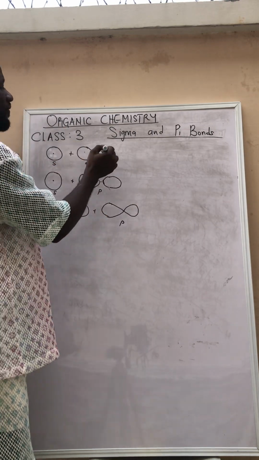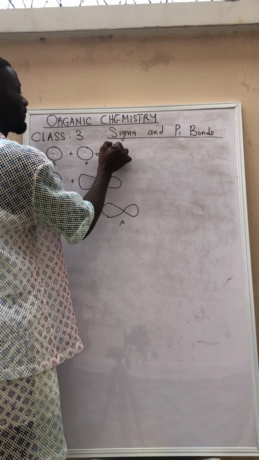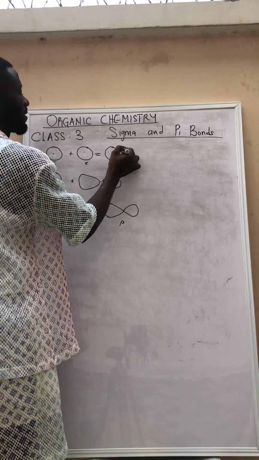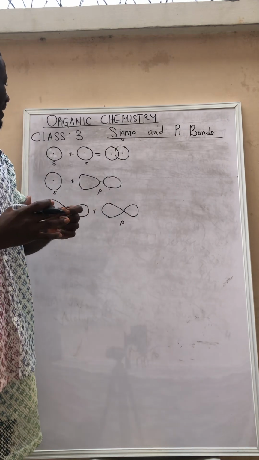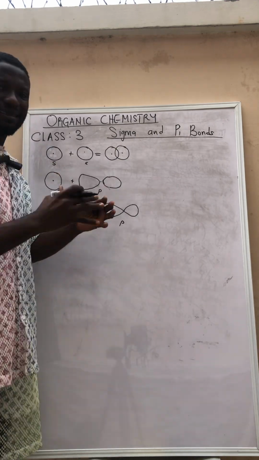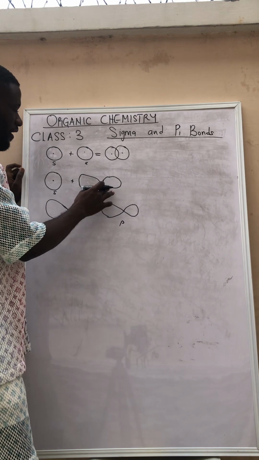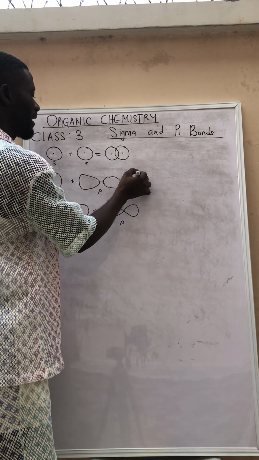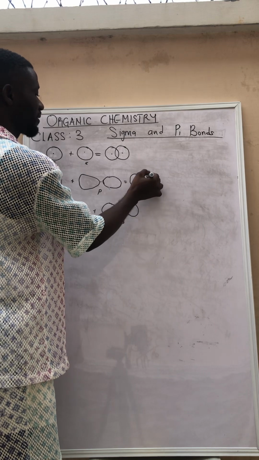So when there is an overlapping, this is what we are going to have. This is an overlapping of two s orbitals. If this happens, there is also another overlapping here, and it is going to be like this.